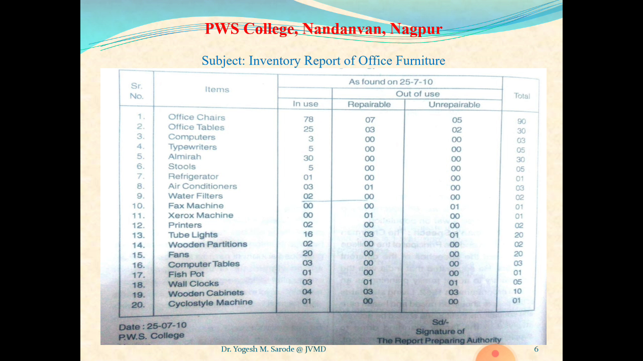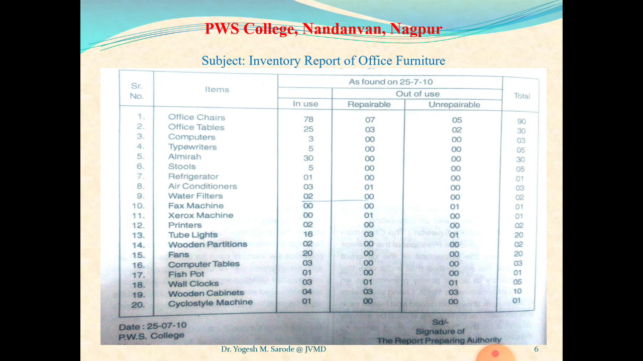So total quantity will be in use plus repairable plus unrepairable, and the total sum you have to write in the last column. See, in this way you have to make an inventory report. Now here I have taken 20 inventories, 20 office goods. First is office chairs. Now, as far as inventory report writing is concerned, you have to see the total sum. For your easy sake, better first write total, and then you maintain the three columns. That will be easy for you.